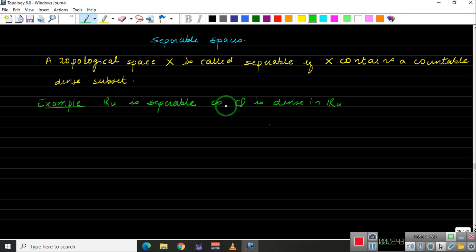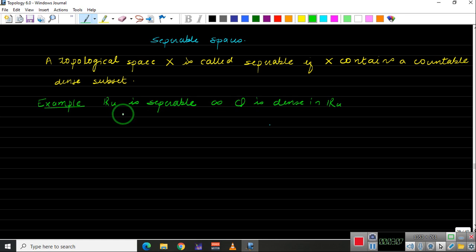The set of all rational numbers is countable. Now how do you know that Q is dense in R? Because the closure of Q is equal to the whole of R. That is, every point in R is also a limit point of Q. So this is one example of separable spaces.